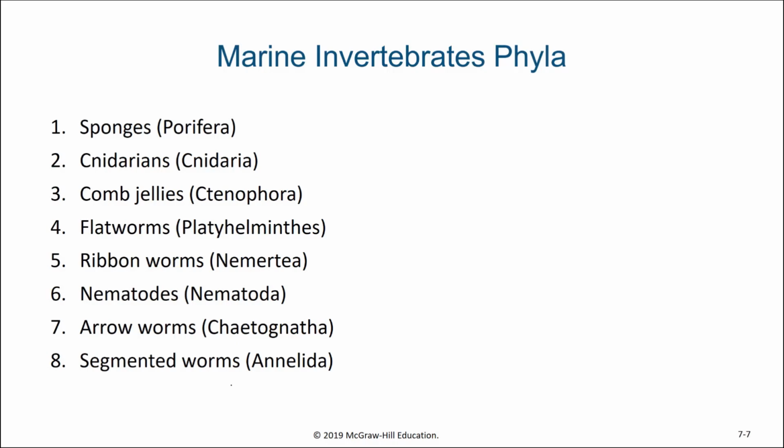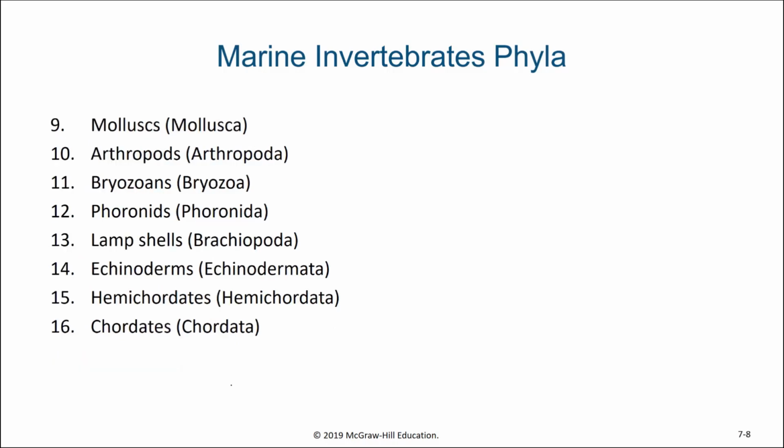They are phylum Platyhelminthes, which are flatworms, the Nemertians, which are ribbon worms, nematodes in phylum Nematoda, arrowworms in phylum Chaetognatha, and then also our segmented worms in phylum Annelida. The next group that we're going to look at are the mollusks in phylum Mollusca, arthropods in phylum Arthropoda, and then a group of organisms that have a similar feeding structure called a lophophore. These are our lophophorates in the bryozoans, the phoronids, and the brachiopods. And then we'll finish things off with our discussion of the echinoderms, and then the hemichordates and the chordates.